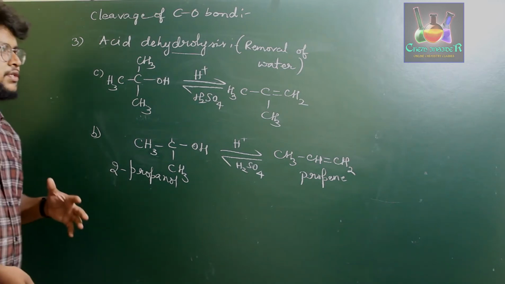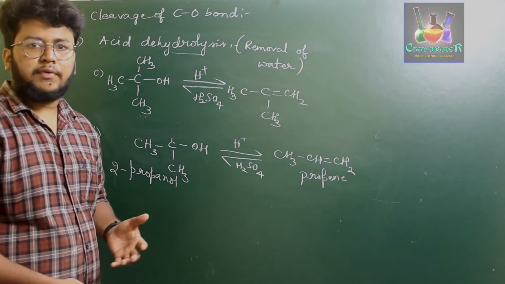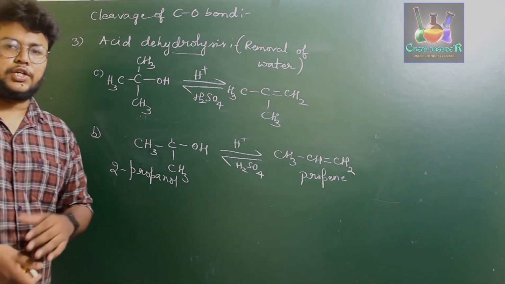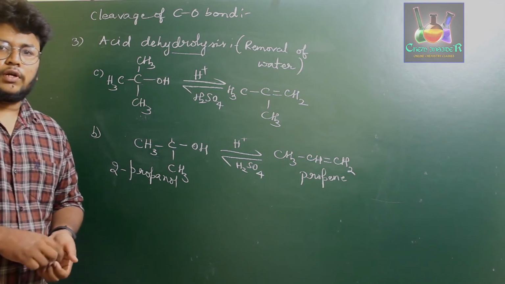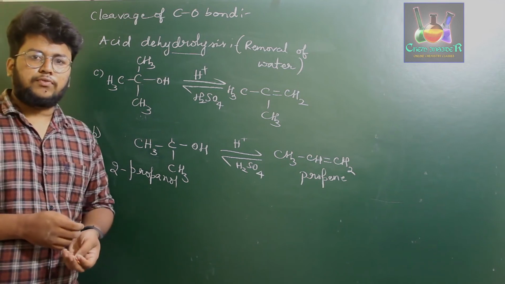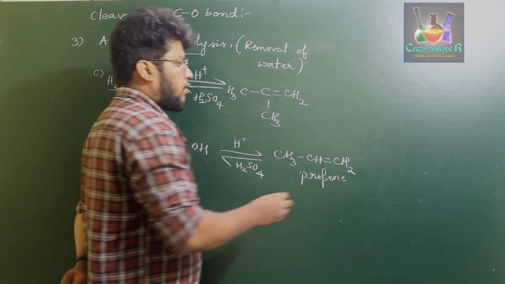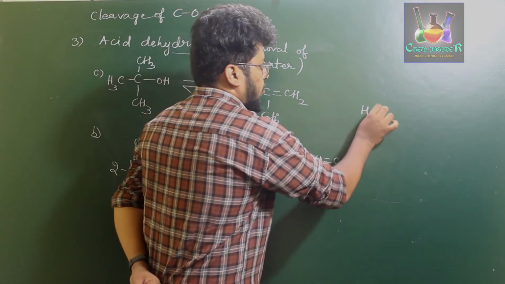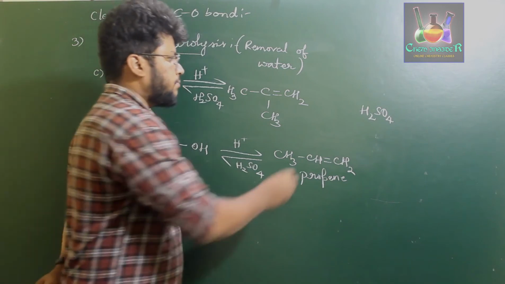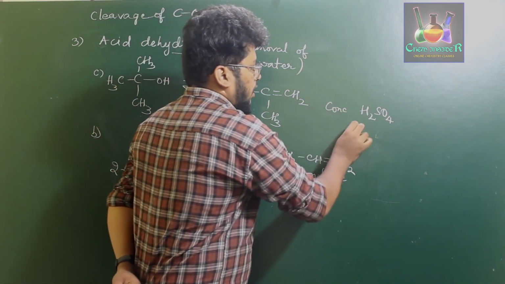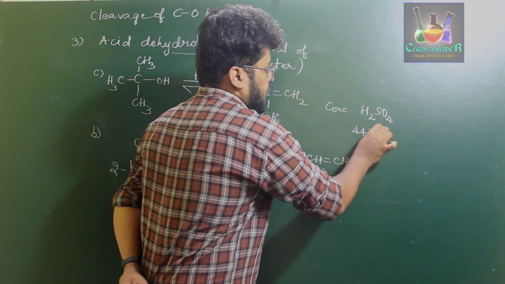But how do we distinguish the reactivity of primary, secondary and tertiary alcohols? When you subject a primary alcohol to acid dehydration, what we observe is that it requires concentrated sulfuric acid at 443 Kelvin.